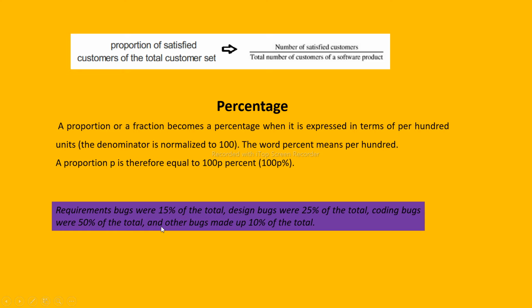One more thing, a second important rule of thumb is that the total number of cases must be sufficiently large to use percentages, isn't it? Suppose I want to get a percentage of my 6 subjects or 8 subjects in one semester. So I have to take into account all 8 subjects. I cannot tell that my percentage is very good just taking into account only 3 subjects or only a practical subject, isn't it? So that is the rule of thumb that the total number of cases must be sufficiently large to use percentages. The more total cases there are, the more accurate percentage we get.